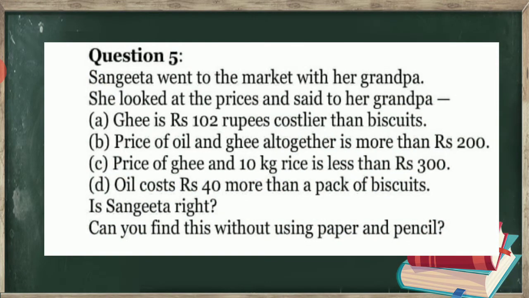Now Sangeeta went to the market with her grandpa. She looked at prices and said to her grandpa, A. Ghee is 102 rupees costlier than biscuits. B. Price of oil and ghee altogether is more than rupees 200. C. Price of ghee and 10 kg rice is less than rupees 300. D. Oil costs rupees 40 more than a pack of biscuits. Is Sangeeta right? Can you find this without using paper and pencil? Now you have to solve all these things and find out whether she is correct or not.